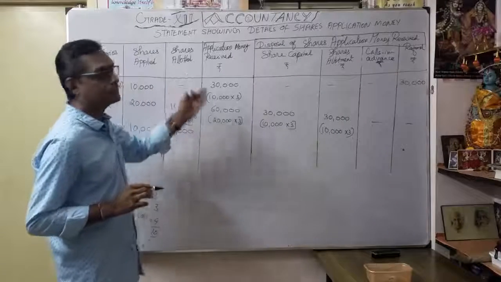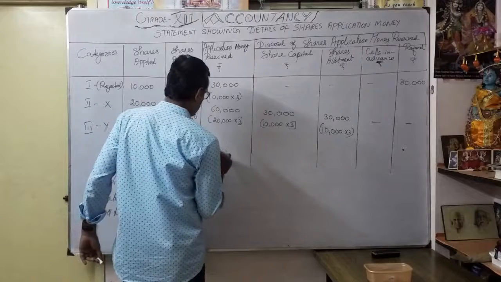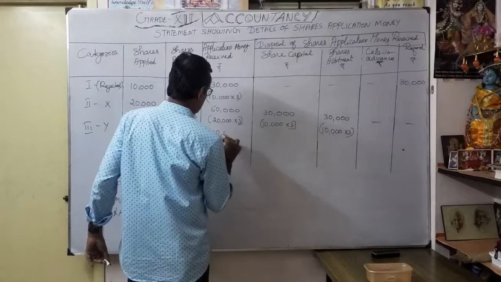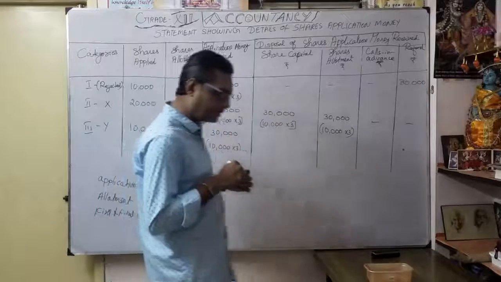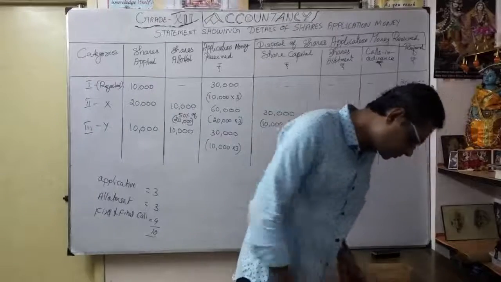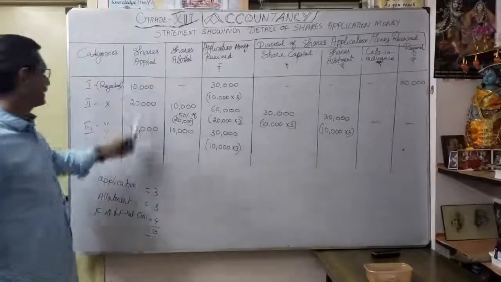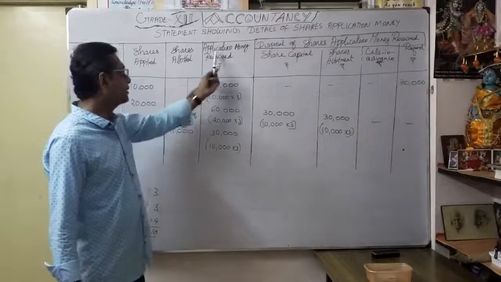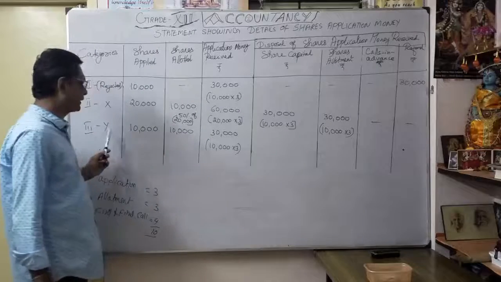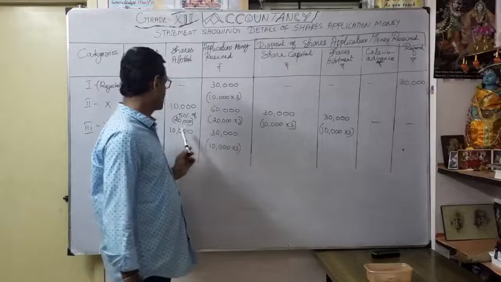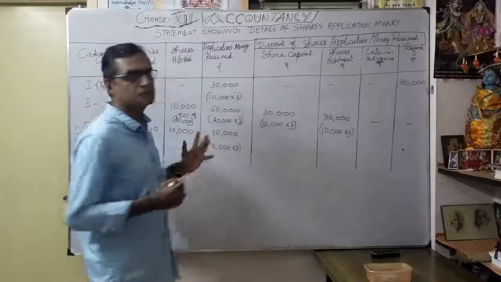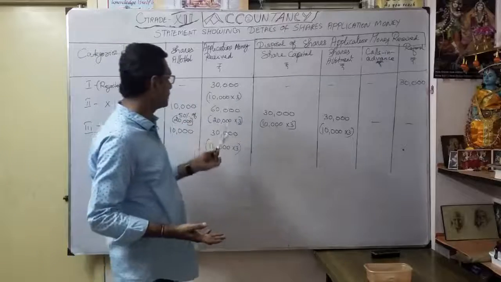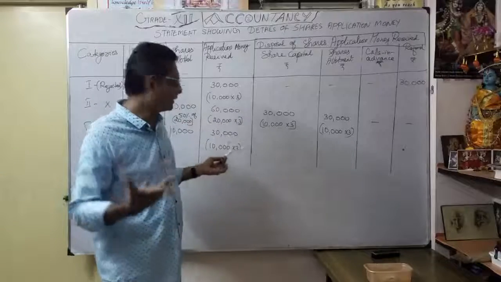Okay. So how much application money received? Again 10,000 into 3, 30,000. Okay. For category 3, 30,000 only. So whatever shares applied, 10,000, we 100% allotted 10,000. So actually application money received for this category 3, why? 10,000 into 3, 30,000, entire money. So here no question of allotment because whatever 10,000 they applied, allotted. So received money only 30,000 right now. No excess application here. Okay.